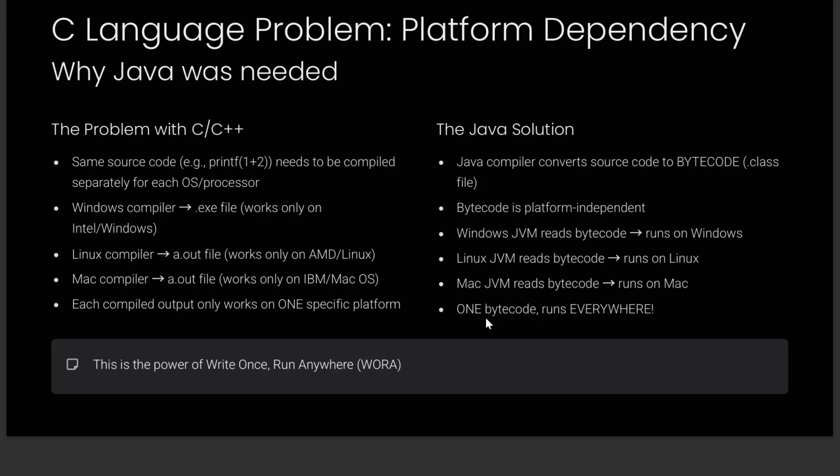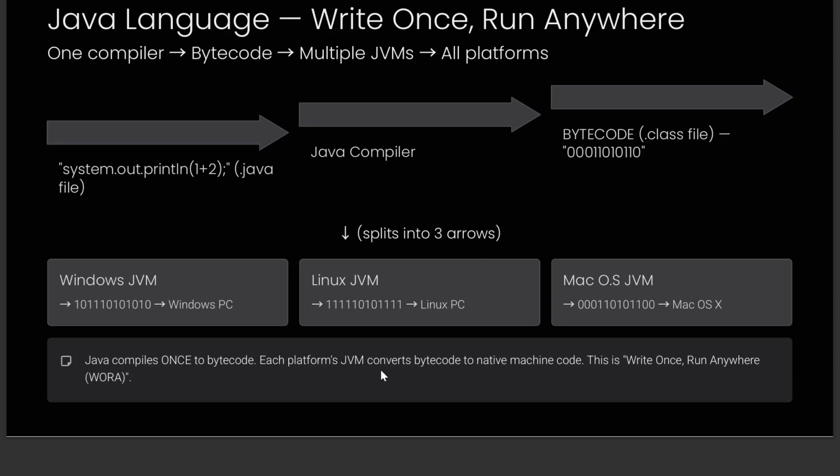So it means you have the bytecode once and you run it everywhere. This is a very powerful feature of Java. This is the power of write once, run anywhere, which is WORA. Okay, so that is the thing. And here it is explained in a detailed way: how Java provides platform independent behavior, that is, write once and run anywhere.